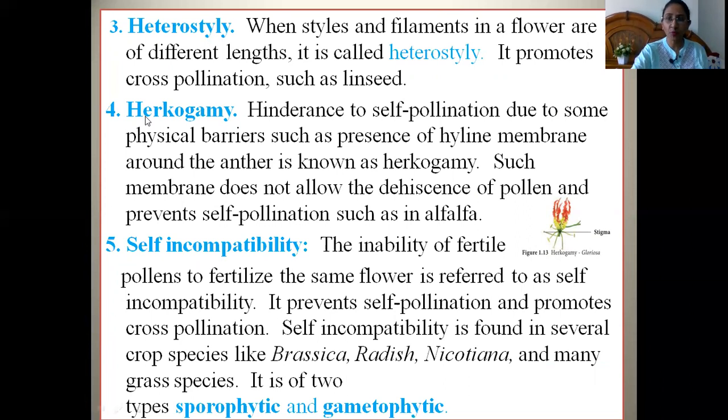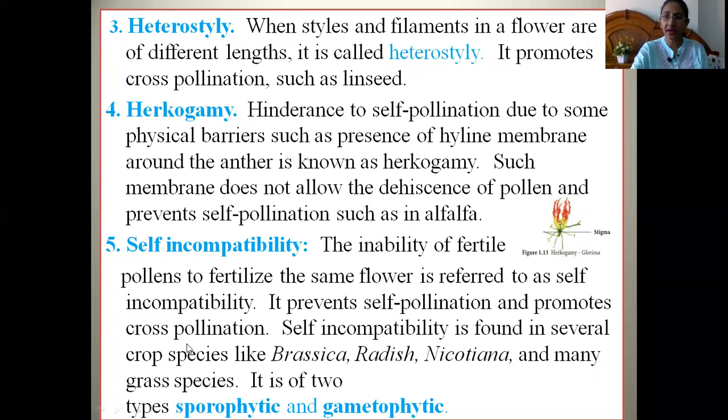The fourth mechanism that promotes cross pollination is herkogamy. In some flowering species, the plants create a physical hindrance so as to promote cross pollination and hinder self pollination. For example, the presence of a hyaline membrane around the anther is known as herkogamy. They create a hindrance so that the pollen cannot easily reach the stigma. Such a membrane does not allow the dehiscence of pollen and prevents self pollination, such as in alfalfa. So alfalfa is an example.